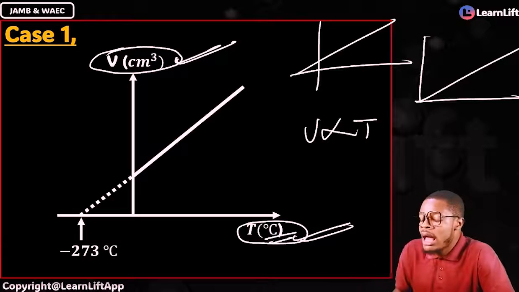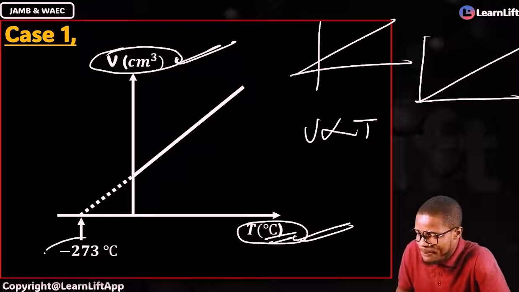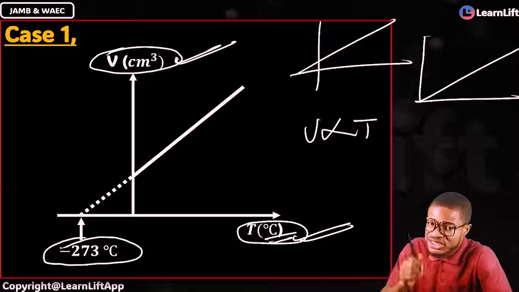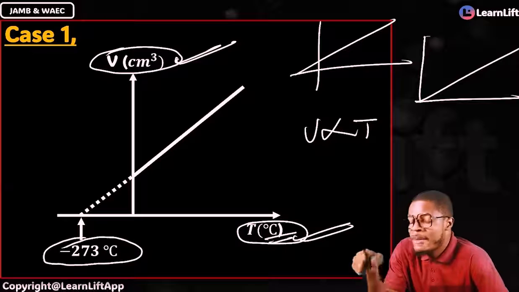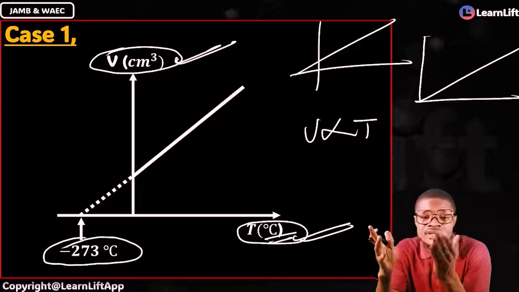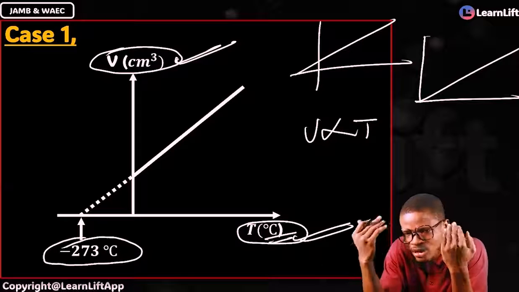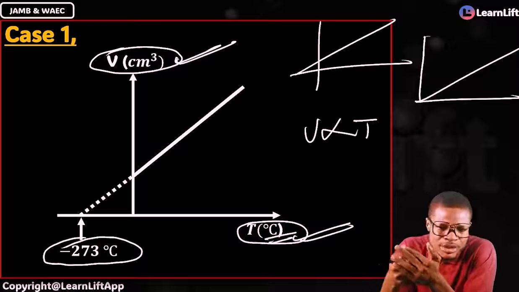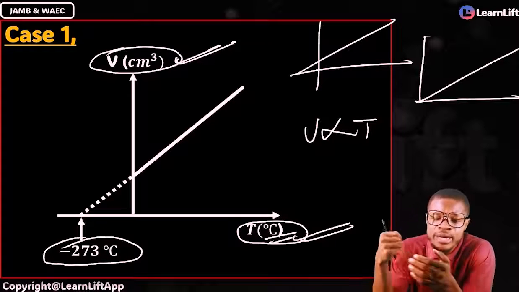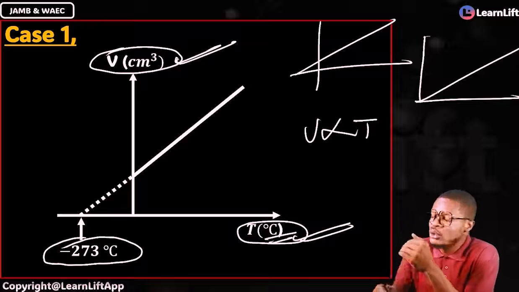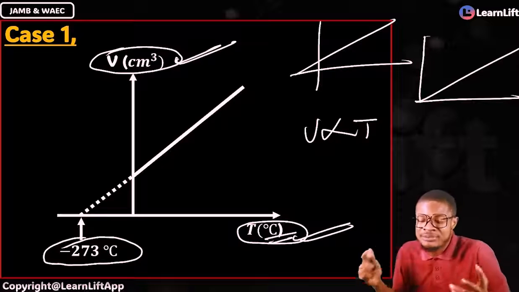Yeah, sure. And look at this. Here now is minus 273 degrees Celsius. That's what I want you to pay attention to. Minus 273 degrees Celsius there. Because we have minus 273 degrees Celsius there, it will ring something in your mind. Absolute temperature is what? Minus 273 degrees Celsius, or what? Your 0 Kelvin. Does it make sense? So this is your case 1, how it presents itself.